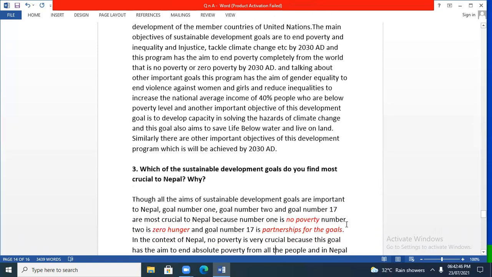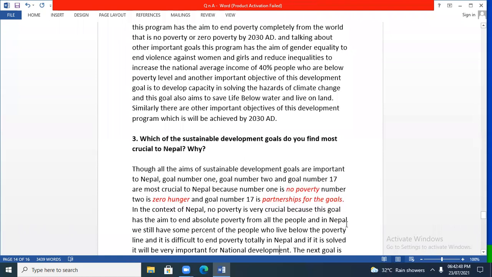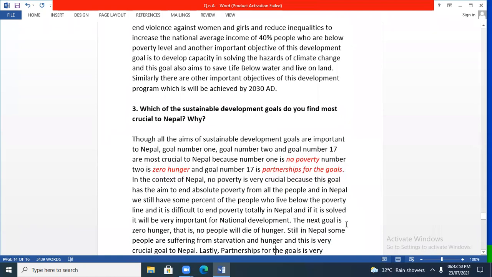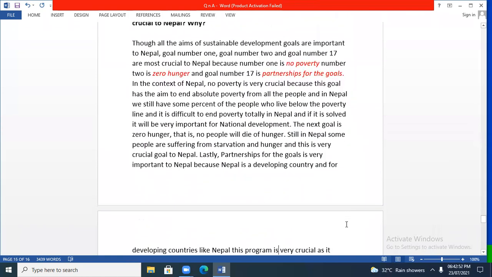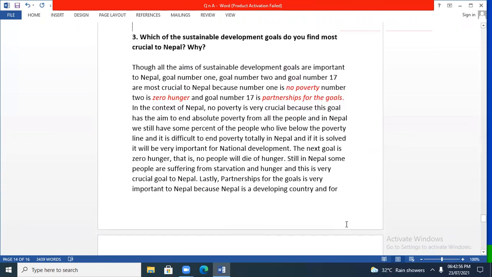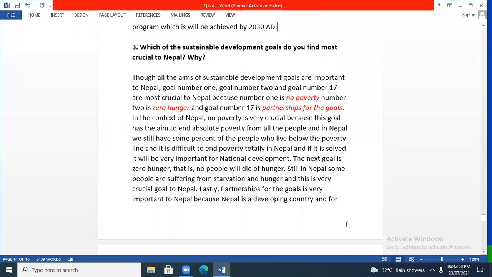Go to question number 3. Which of the sustainable development goals do you find most crucial to Nepal? Crucial means important, pivotal, significant. Among all the sustainable development goals, which is the most crucial to Nepal, which is most important, that means.